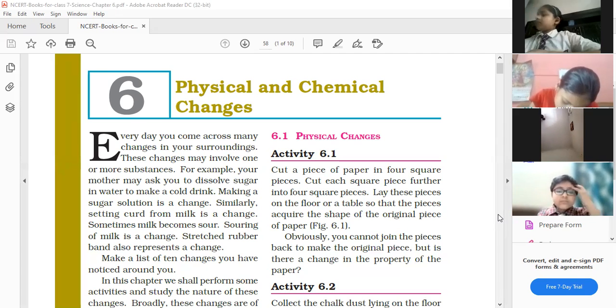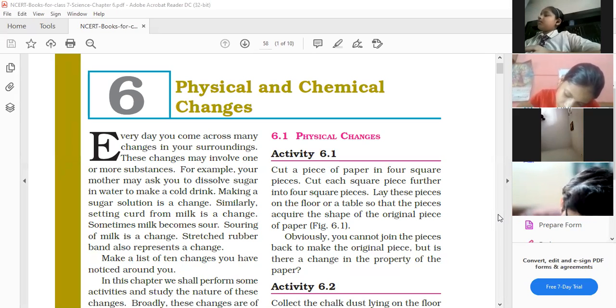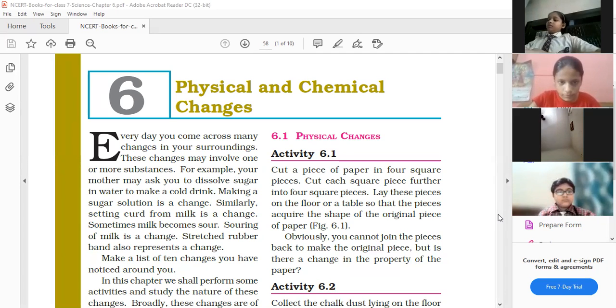Second is to know the cause of different changes.